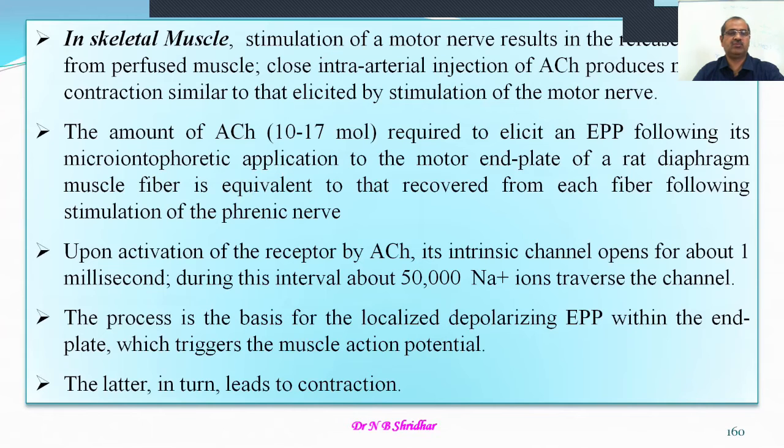So whenever you stimulate the phrenic nerve, a quanta of acetylcholine is released, equivalent to 10 to 17 moles, and upon activation of the receptor by acetylcholine, its intrinsic channel opens for about 1 millisecond. During this interval, 50,000 sodium ions traverse the channel. Means whenever the action potential comes in a cholinergic nervous system, the acetylcholine opens the channel, especially the sodium channel, and about 50,000 sodium ions come inside.